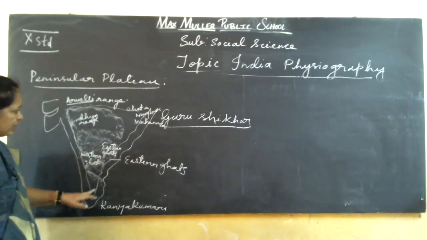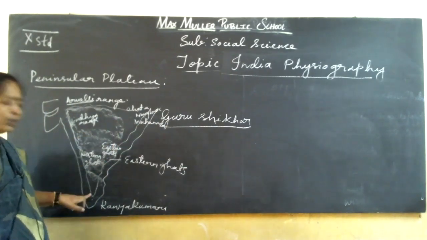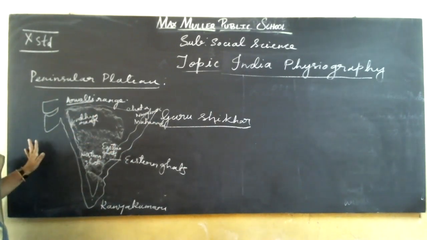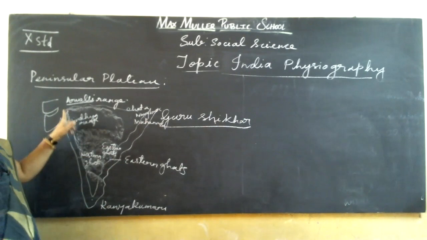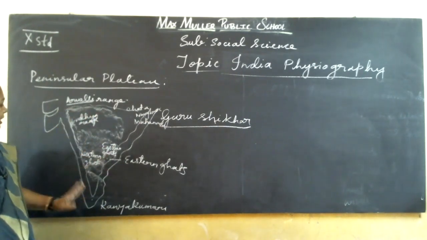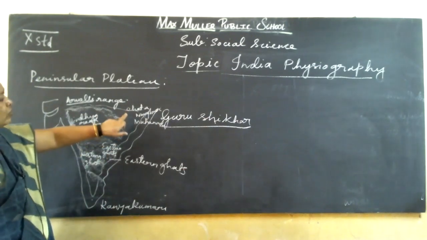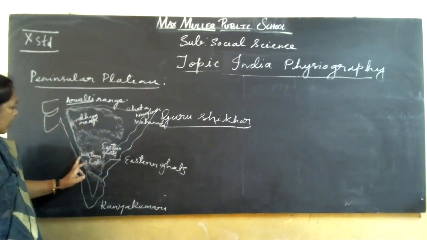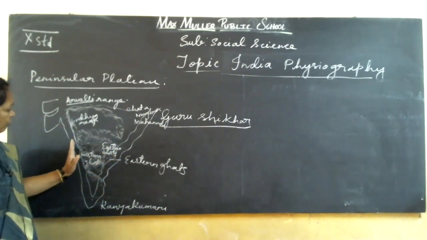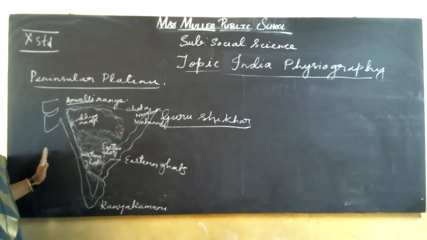And the whole peninsular is triangular in shape. In the northern side, many ranges are there: the Aravalli range, Vindhya range, and the Chota Nagpur plateau, and here the Western Ghats and Eastern Ghats. So there is a lot of difference between Eastern and Western Ghats.